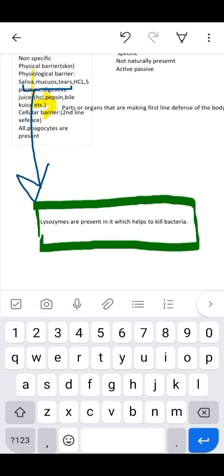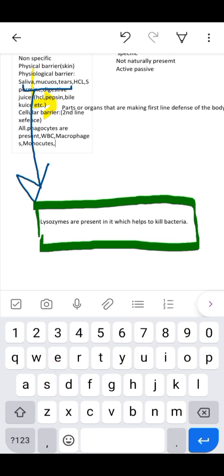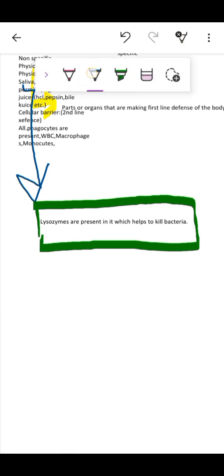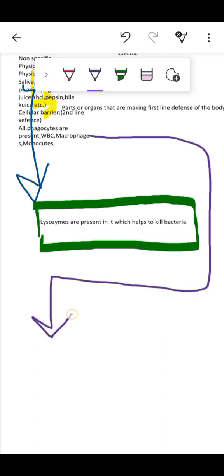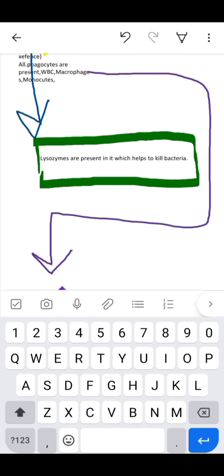We can tell from the name that it is a kind of barrier or stoppage area that is formed by the cells of our body. And if we talk about macrophages, the Kupffer cells, dust cells, and microglia are present.